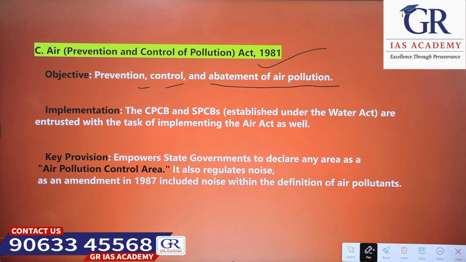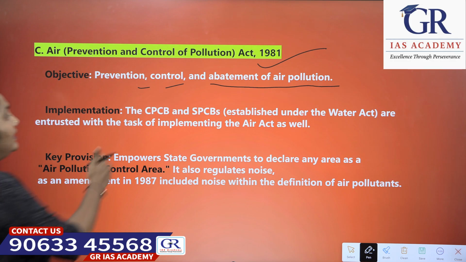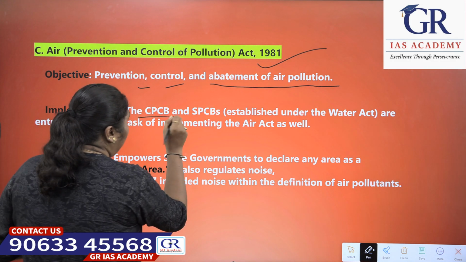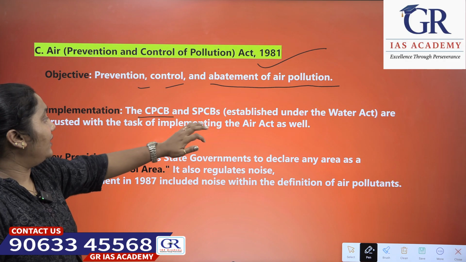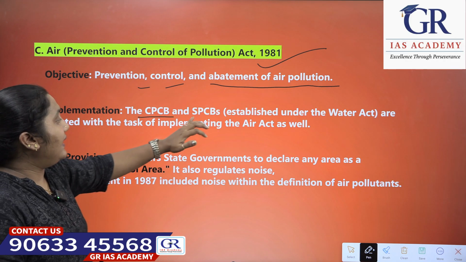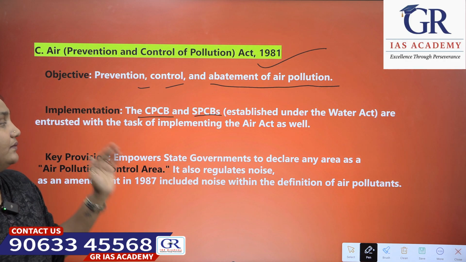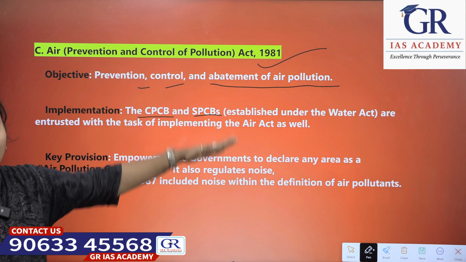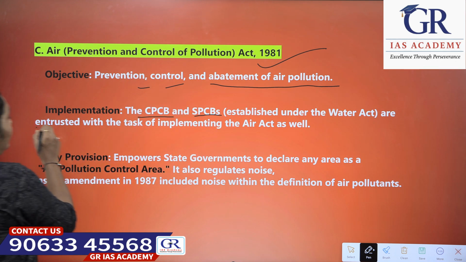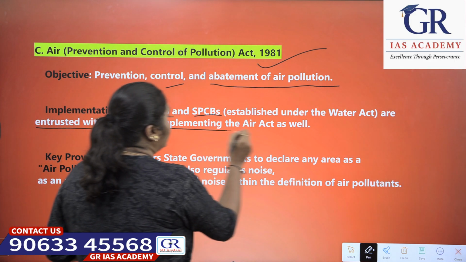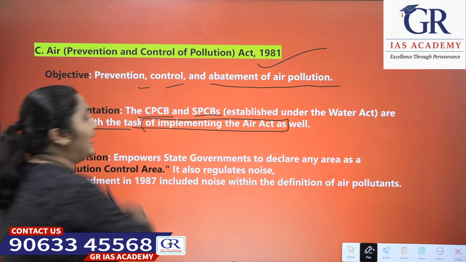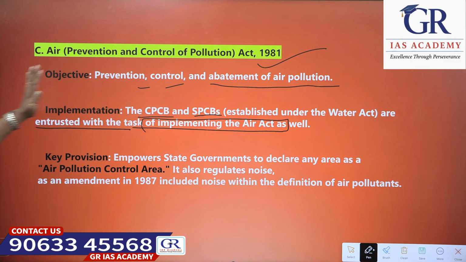What is the implementation of this act? The Central Pollution Control Board and State Pollution Control Boards, which are established under the Water Act, are entrusted with the task of implementing the Air Act as well. These three implement the Air Prevention and Control of Pollution Act 1981.